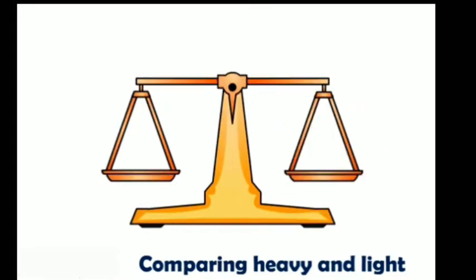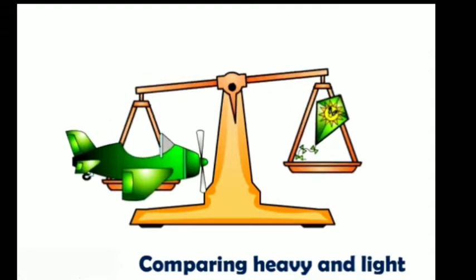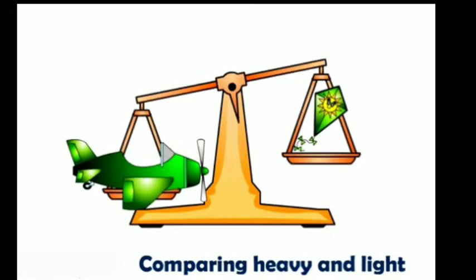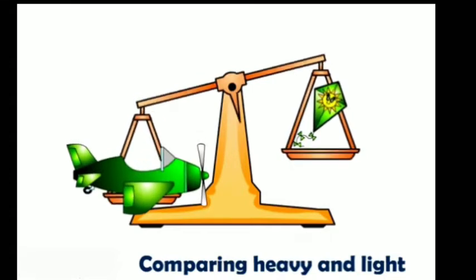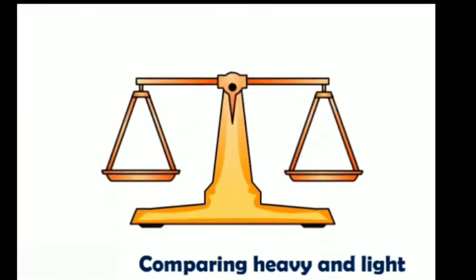Now we will keep a toy aeroplane on one side and a kite on the other side. The toy aeroplane will go down. Why will it go down? Yes, because it is heavy. Why will the kite go up? Yes, because it is light.